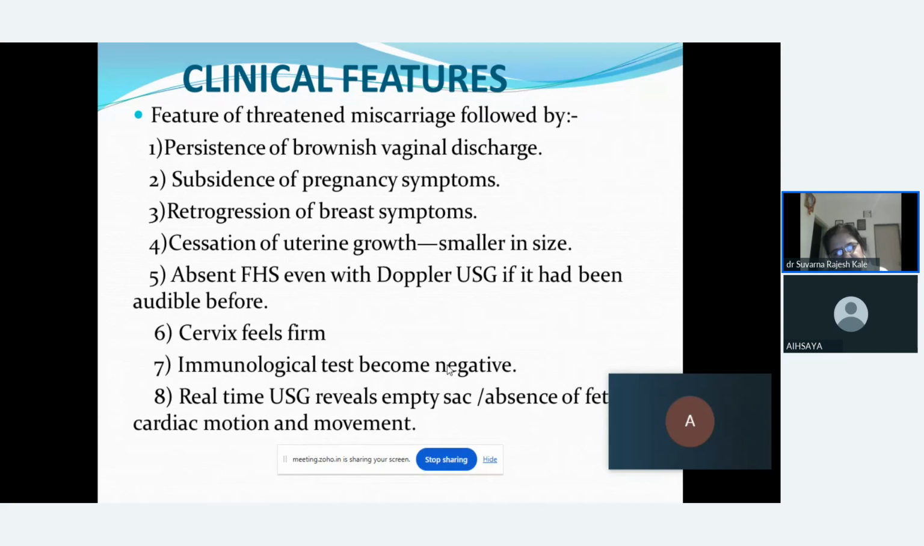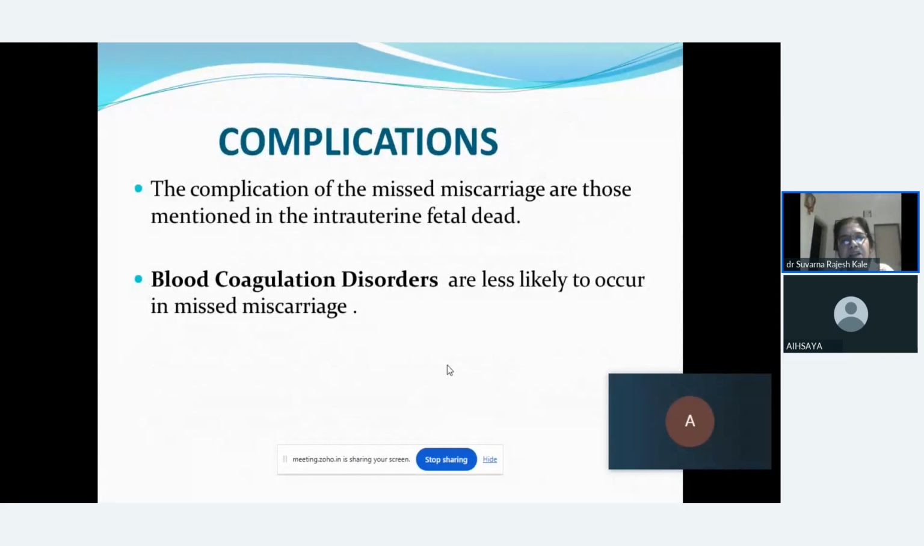Absent fetal heart sound even with the help of a Doppler USG. Cervix will be found to be firm. Immunological test will become negative, and USG will show there is empty sac or absence of fetal heart rate, movement or motion. This confirms that the female has undergone missed type of abortion.